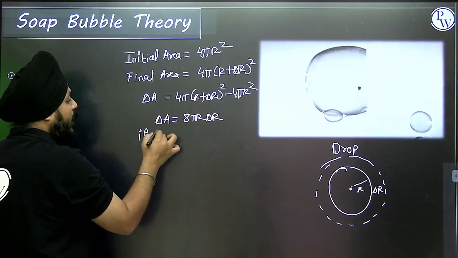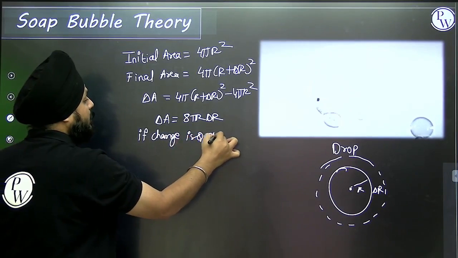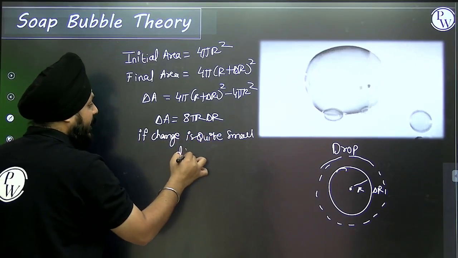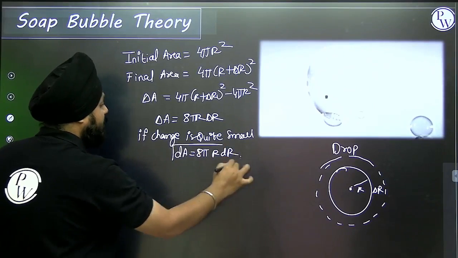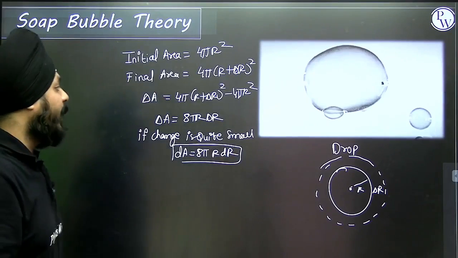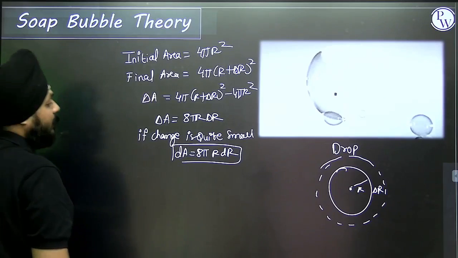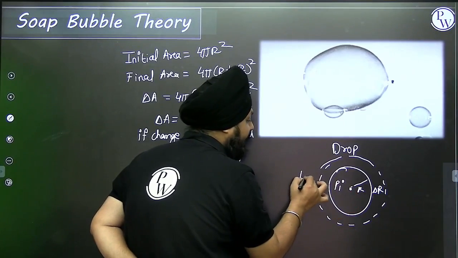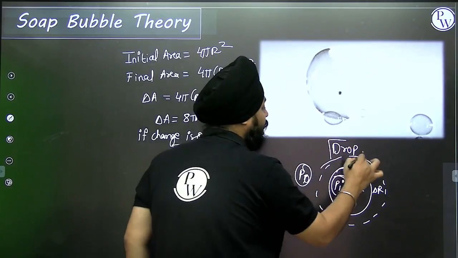If the change is quite small, I can define it as dA equal to 8 pi r dr. Now, because of some pressure difference inside and outside the soap bubble or a drop, let us consider the example of a drop first.